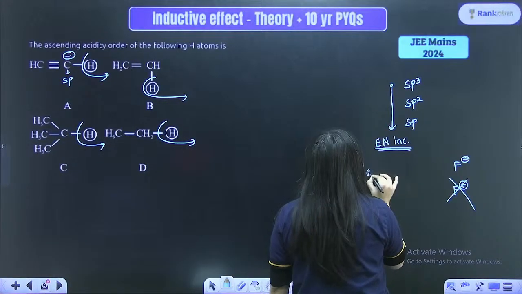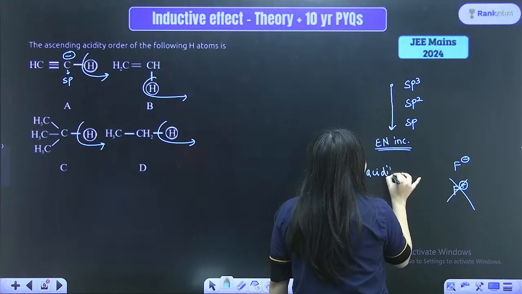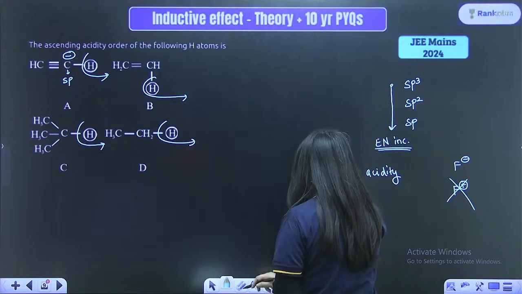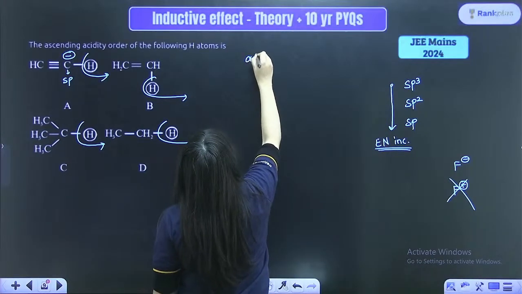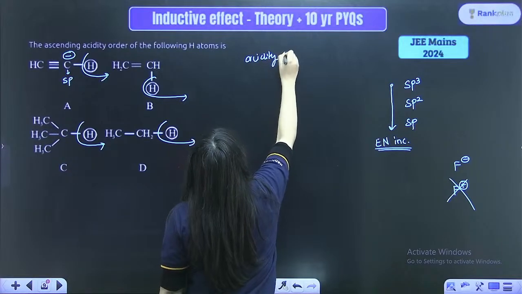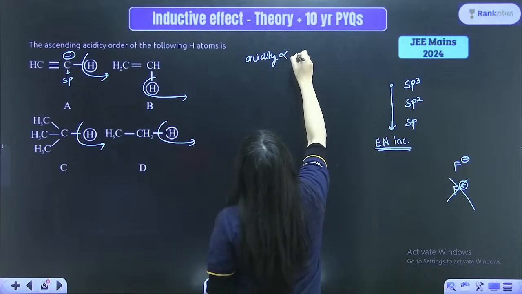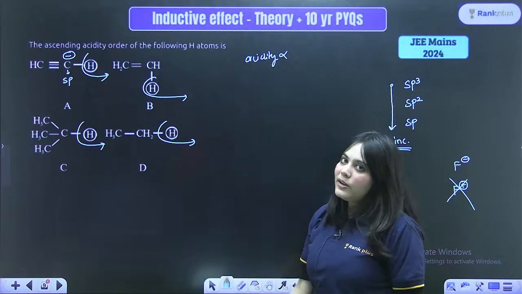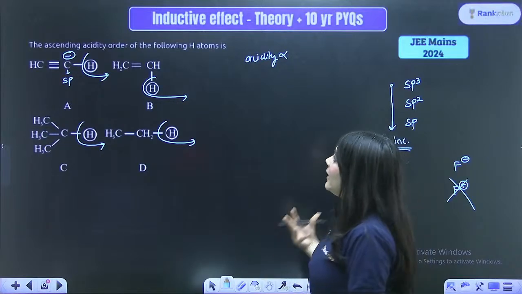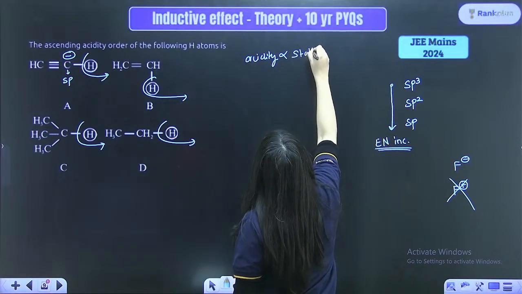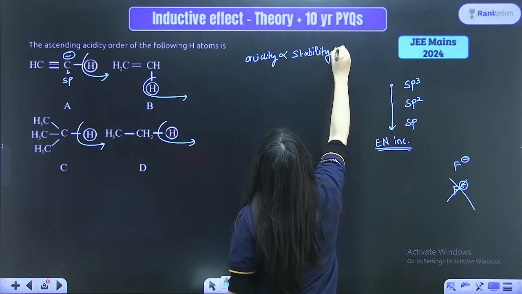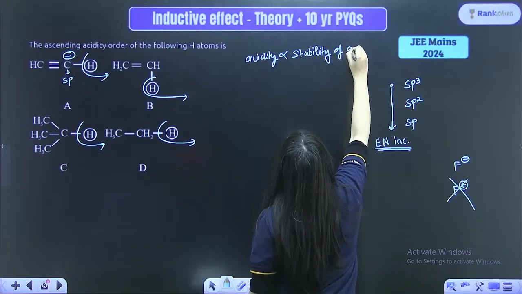So what is the acidic compound? We have already discussed the acidity order, right? The acidity is directly proportional to the stability of the anion formed.